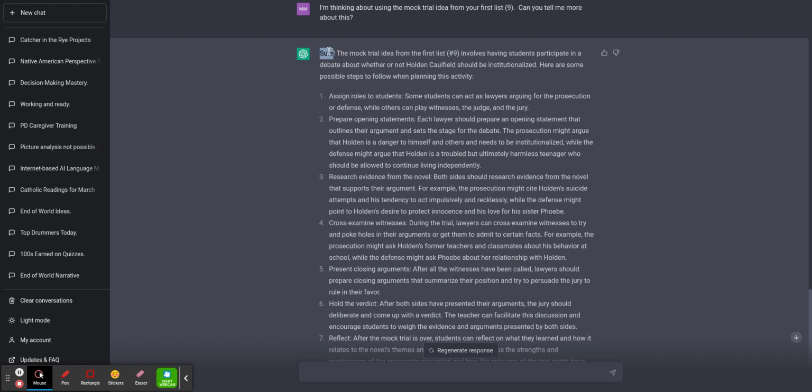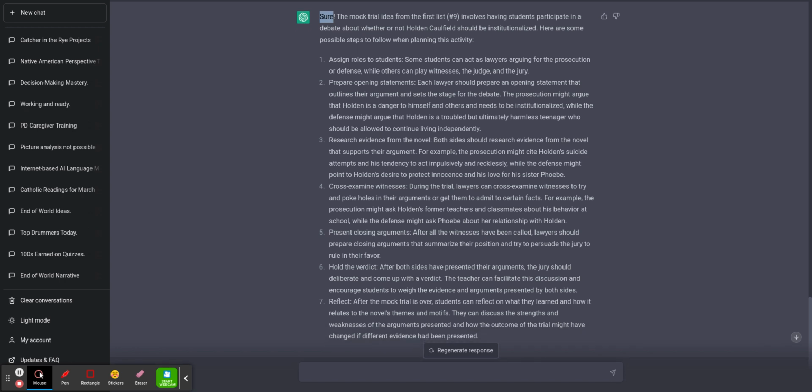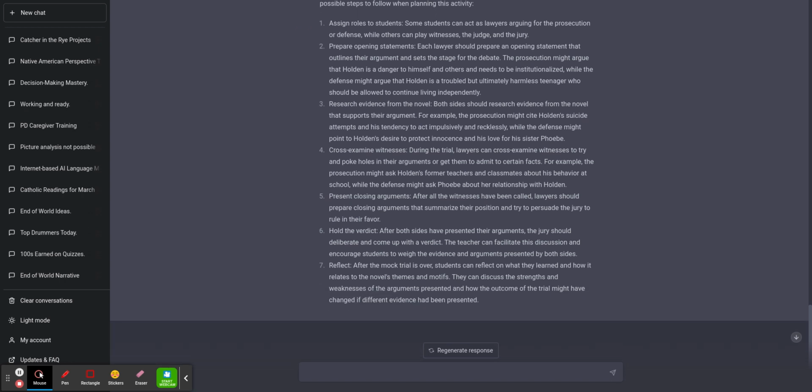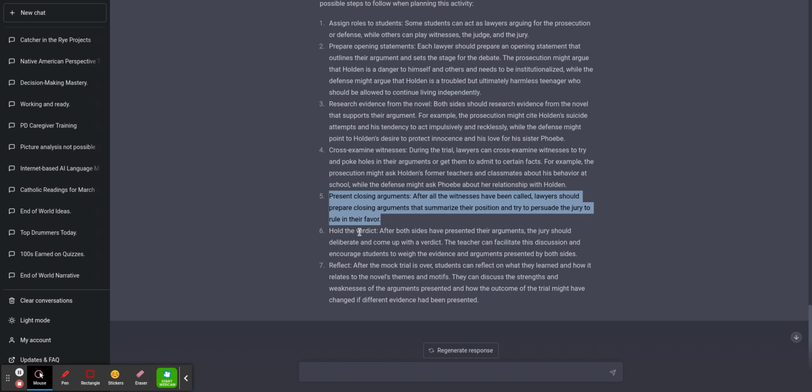It's very excited. The mock trial idea from the first list involves having students participate in a debate about whether or not Holden Caulfield should be institutionalized. Here are some possible steps to follow. Already it's skipping over to steps in an assignment. Roles, cool. Prepare opening statements, research evidence. So there's a number of steps, which is really cool. I didn't know it was going to do this.